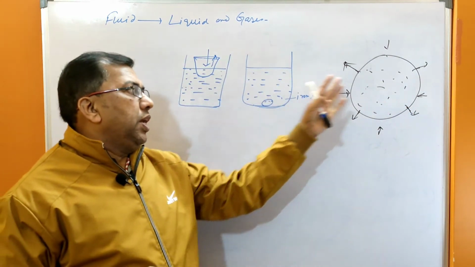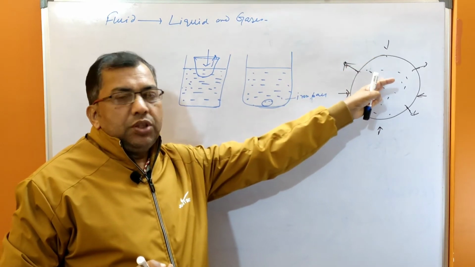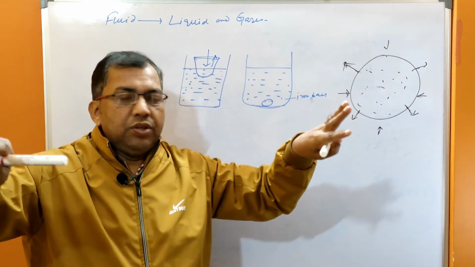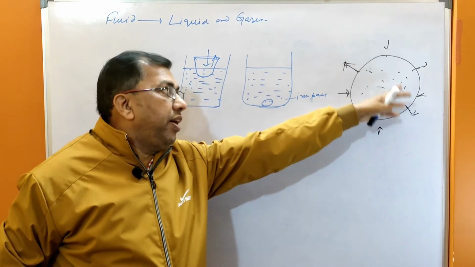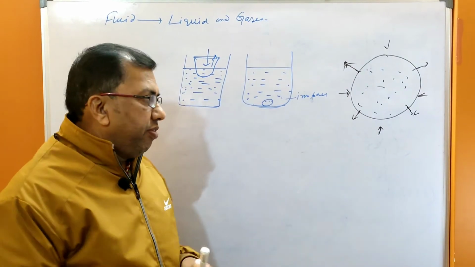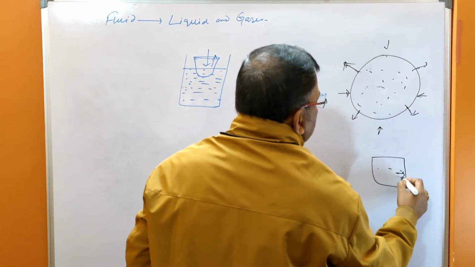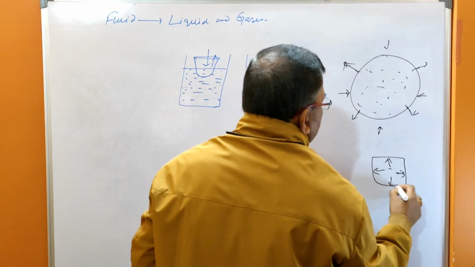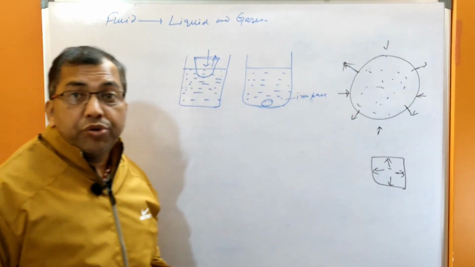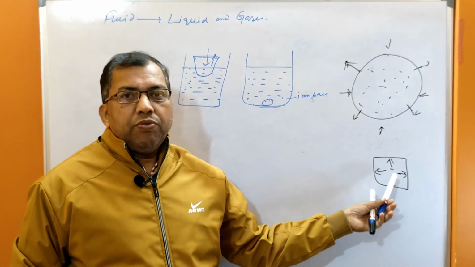So a gas or liquid exerts pressure in all directions on the walls of the confined container, equally distributed on the walls of the closed container.